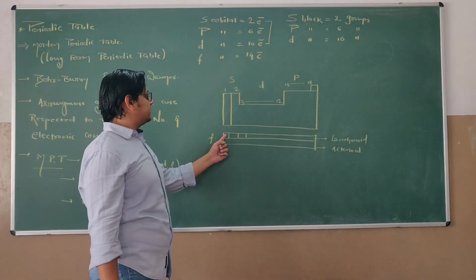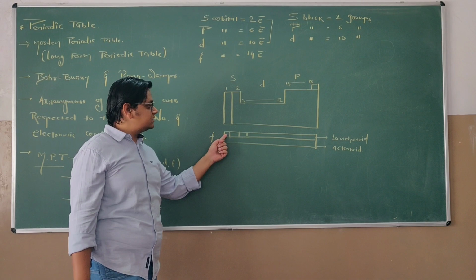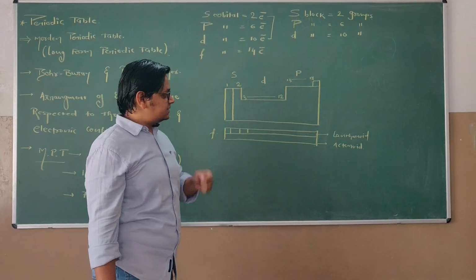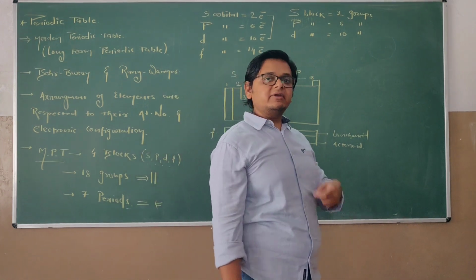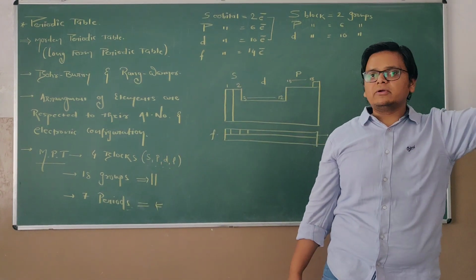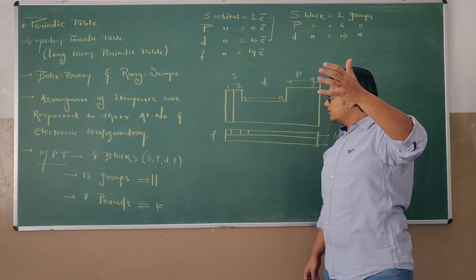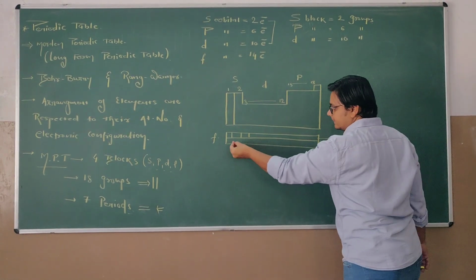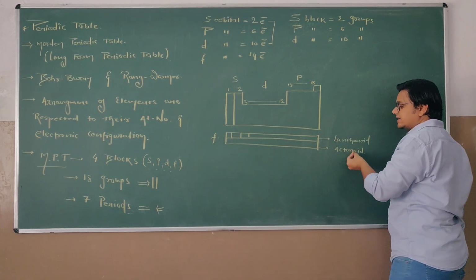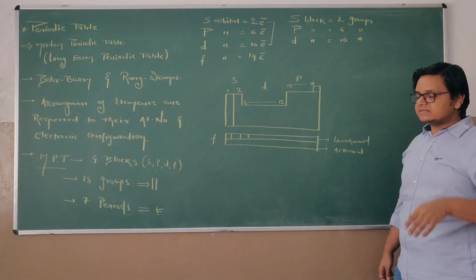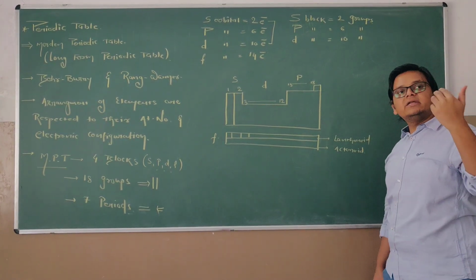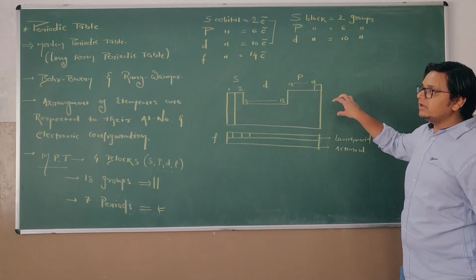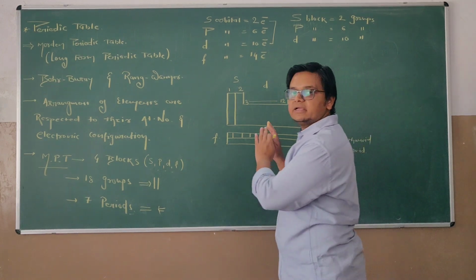The first representative element of the first series of the F block is lanthanum, and since lanthanum is the representative element, all the elements are known as lanthanoids. Same for the second series, where the representative element is actinium, so all the members are known as actinoids or the actinium series. So this was a brief introduction about the periodic table.